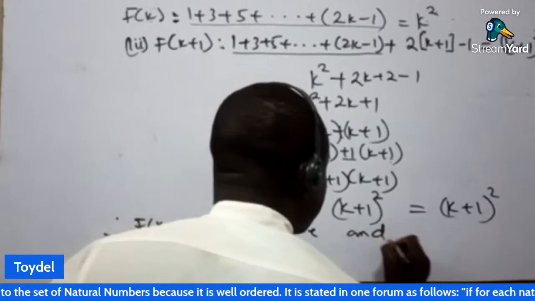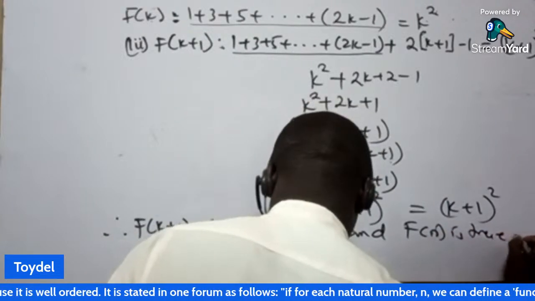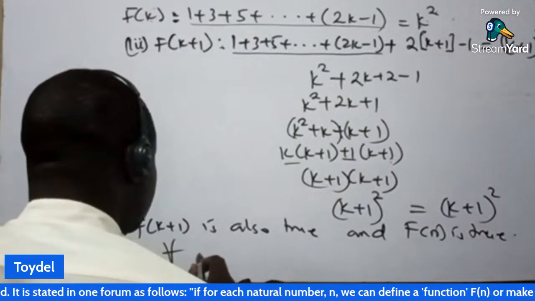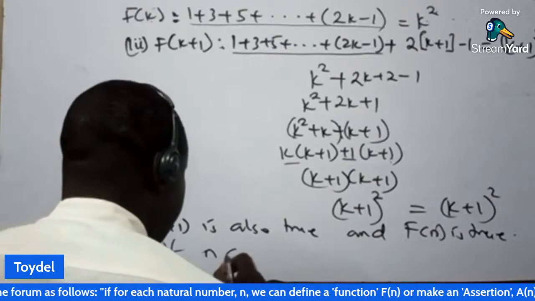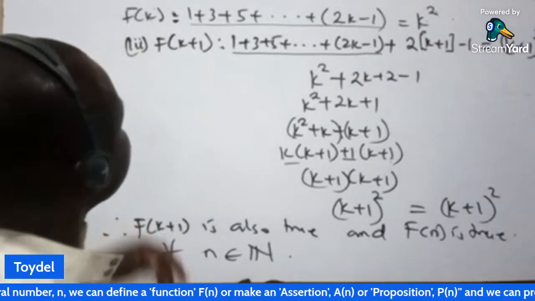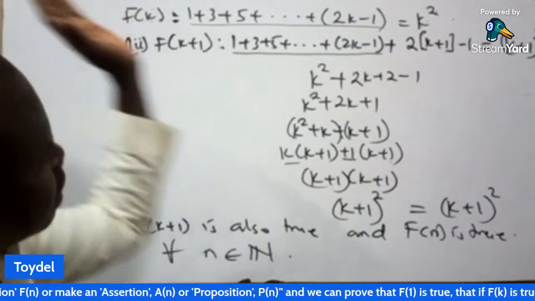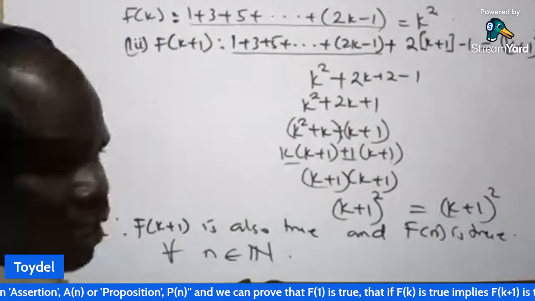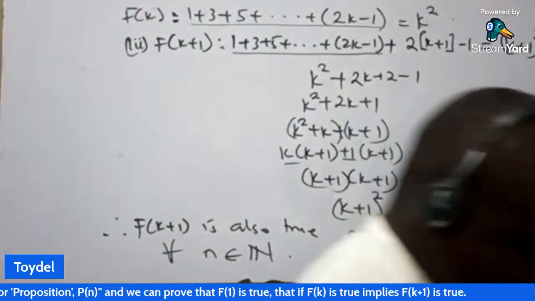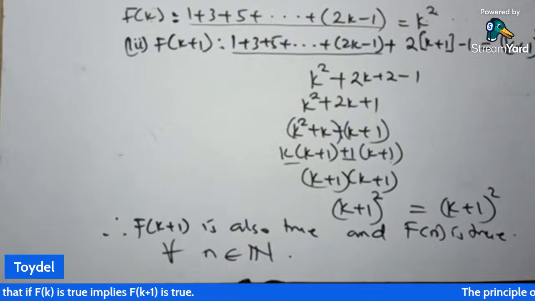And we will now say f of n is true for all n that belongs to the natural numbers. So we have been able to prove by mathematical induction that what we are given at the left hand side is equal to what we have at the right hand side. And that is what we do under mathematical induction. So I'm going to give another example.